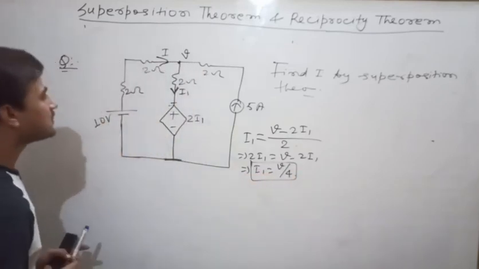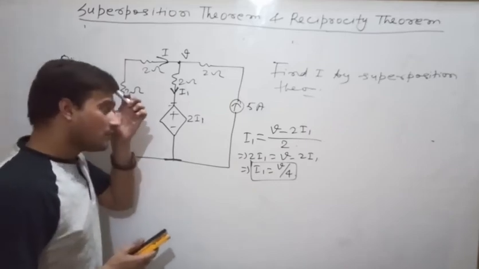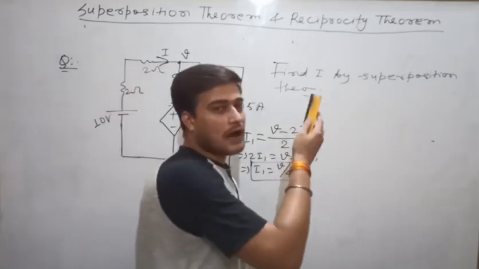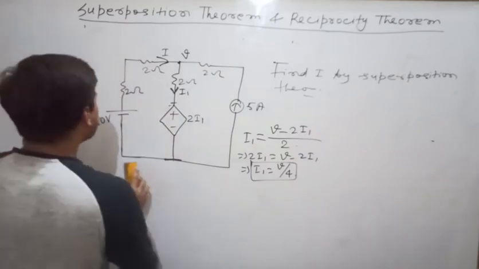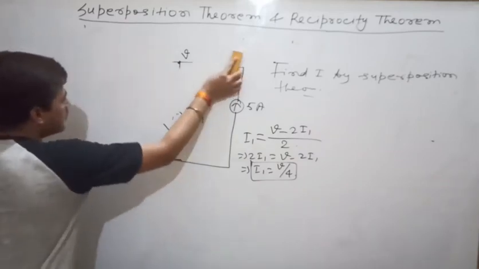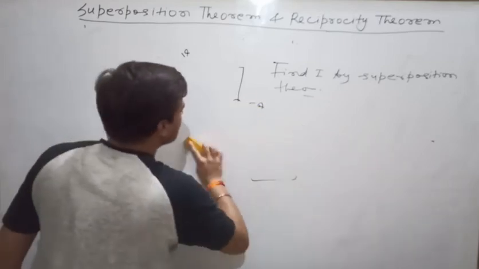So in this way you have to find the value of current I by the superposition theorem, and you have to post the answer in the comment box. Clear? You have to post the answer in the comment box.